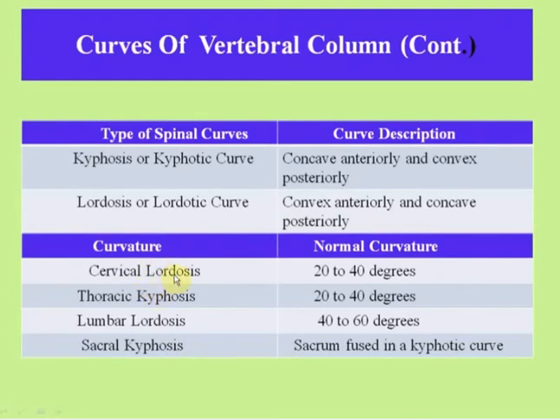The cervical is a lordosis curve because it's convex anteriorly and concave posteriorly. These are 20 to 40 degrees of curvature. Thoracic is a kyphosis curve because it is concave anteriorly and convex posteriorly. It is also 20 to 40 degrees of curvature. Lumbar is a lordosis curve because it is convex anteriorly and concave posteriorly, and its curvature is 40 to 60 degrees. And sacral kyphosis, in it the sacrum is fused in a kyphotic curve. So these are the curves of the vertebral column.